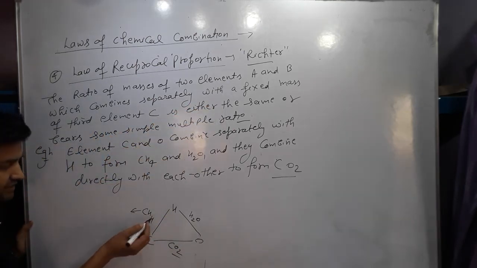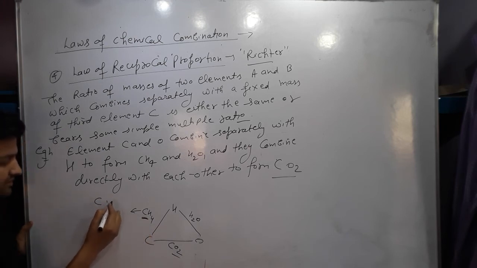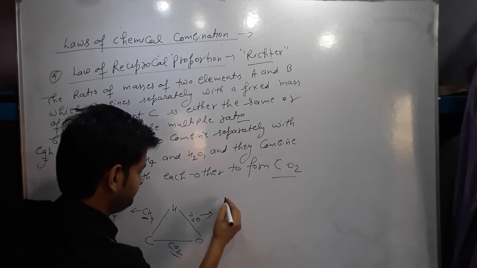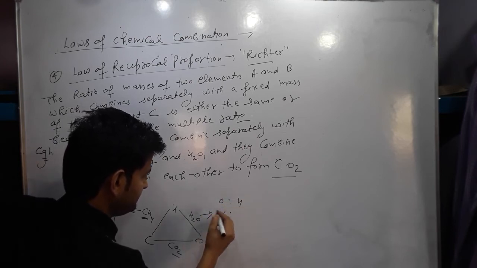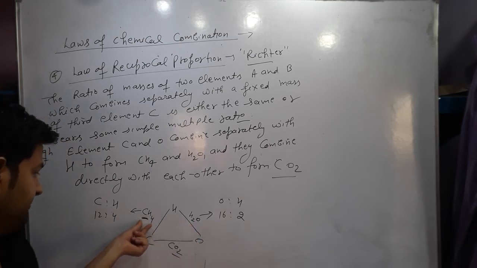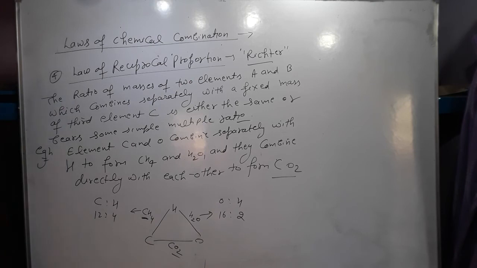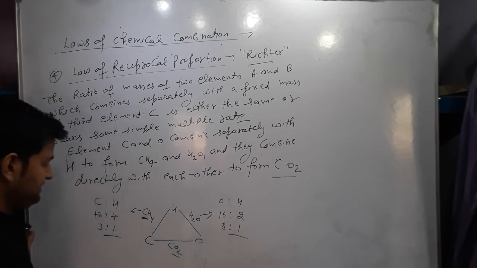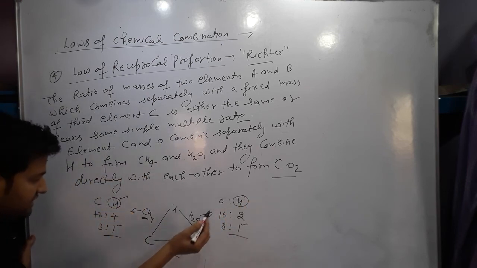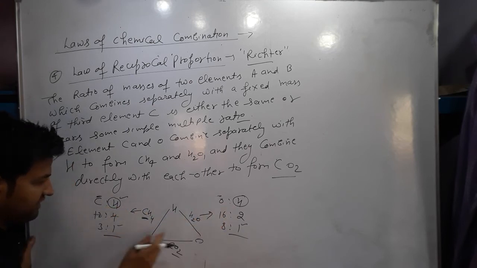So let's take an example. In case of CH4, the ratio of carbon and hydrogen is carbon 12, hydrogen 4. And in case of water, the ratio of oxygen and hydrogen is 16:2. This is for the methane, and this is for the water molecule. The ratio comes out to be 3:1, and here it is 8:1. The mass of hydrogen here is 1, and in this case it is also 1. So the ratio of carbon and oxygen should be 3:8.